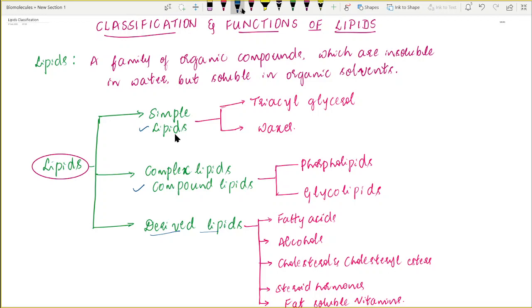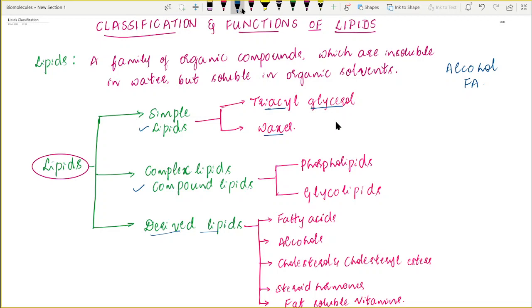Simple lipids means upon hydrolysis, these lipids yield only alcohol and fatty acids. They are the esters of fatty acids and an alcohol. Therefore, upon hydrolysis they yield only fatty acids and alcohol. Thus we call them simple lipids. Again there are two classes of simple lipids. One is triacyl glycerol, which we also call triglycerides. The second type of simple lipids is waxes.